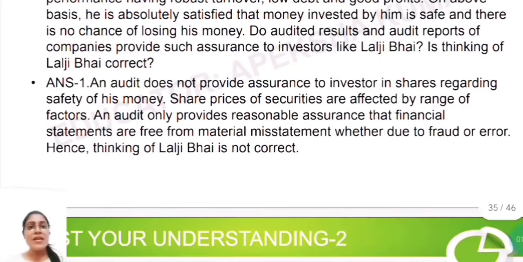So see the answer. An audit does not provide assurance to an investor in shares regarding the safety of his money. Lalji Bhai was talking about whether he is absolutely satisfied that the money invested by him is safe. We are not giving assurance about anybody's money being safe or not. Assurance engagement is not about telling the users whether your money is safe or not.